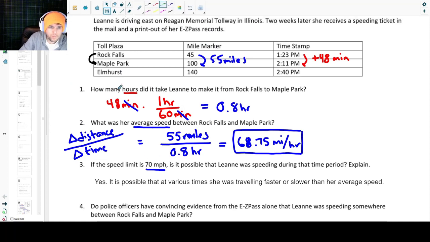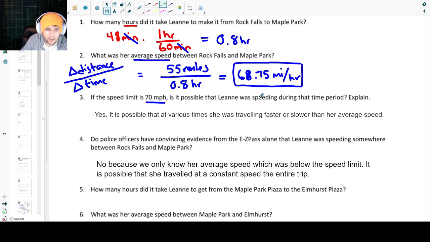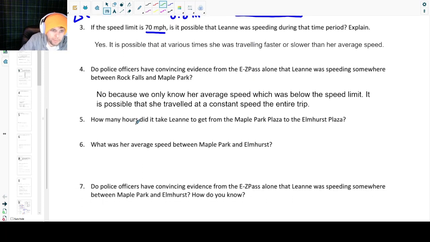So from Maple Park to Elmhurst, she traveled a total of 40 miles. So we'll go with that, 40 miles, and the time that it took her from 2:11 p.m. to 2:40 p.m., right, that's going to be 29 minutes. All right, so we're going to kind of use those numbers here to do our calculations. So first of all, how many hours did it take her?